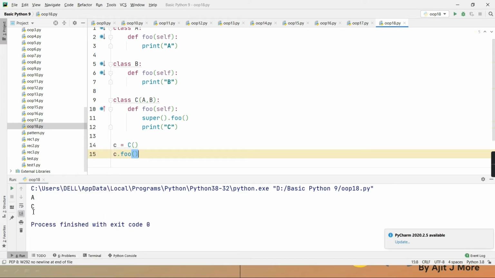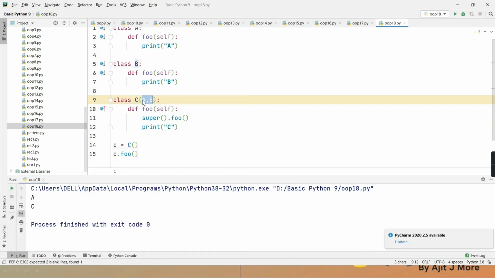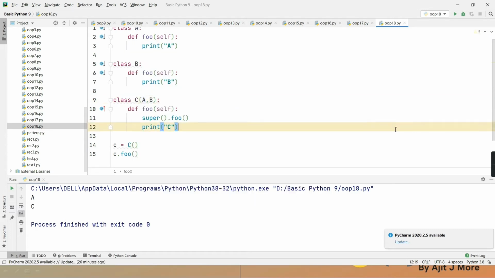See, it runs A's foo. Why? Because as I said, it will search this parent list, and in whichever parent it first gets that method, it will call it. So in that parent list, in which class did it get foo first? In class A. And that is the MRO concept I told you. You remember the MRO concept, method resolution order, which I showed you. So actually foo was first searched in C, then in A, and then in B. In that search process it got it in class A only, so it called that one. Correct?